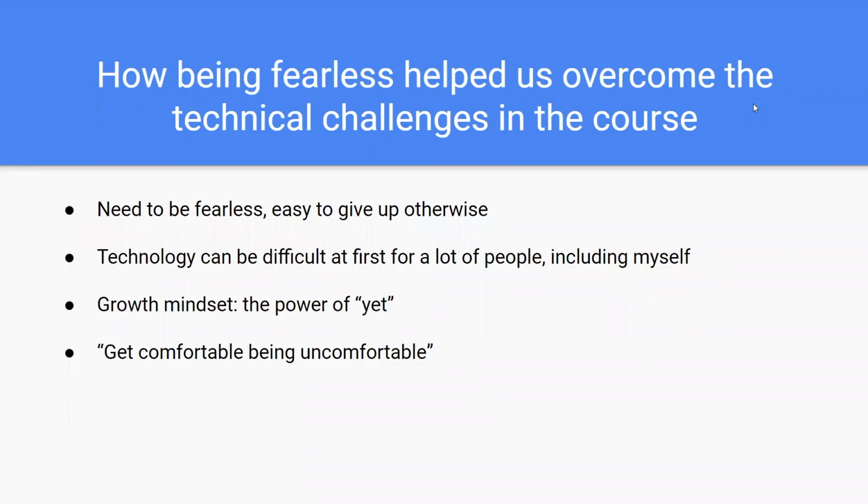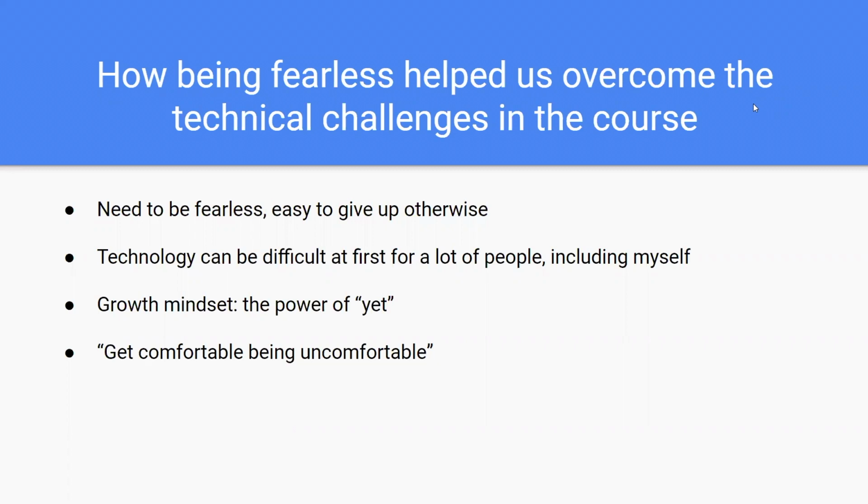I think that being fearless has helped us a lot in this class. I know for me and for a lot of other people, the technology and the stuff we've used can be difficult and confusing at times. And at times you may want to give up, but I think being fearless, having that fearless mindset and just going at it, you can actually surprise yourself in what you can really do.